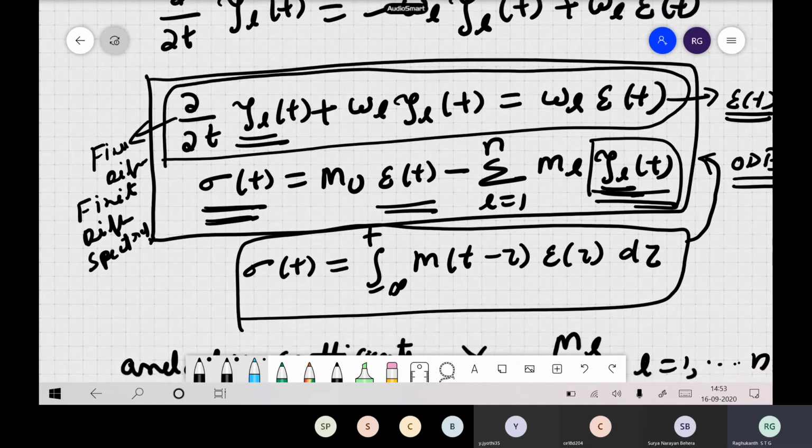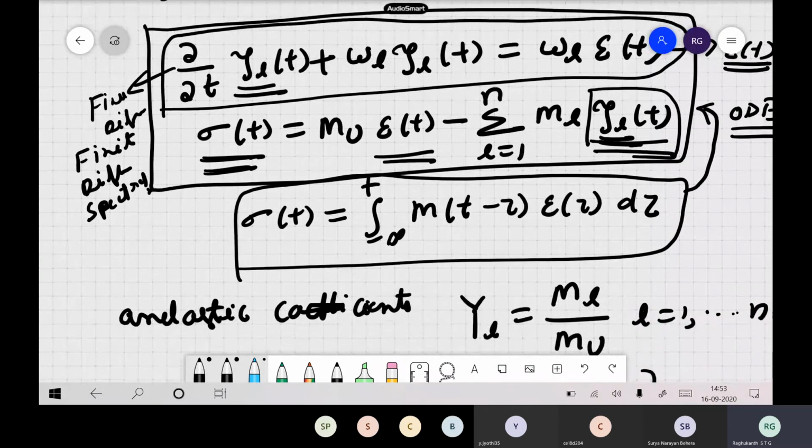So this becomes very important for numerical methods. But if you are looking for analytical solutions, this is all useless actually. You can easily do it in the frequency domain, and you can get the solutions actually. So this is not at all required for analytical works. But the only problem is numerical only. This is a big headache actually.